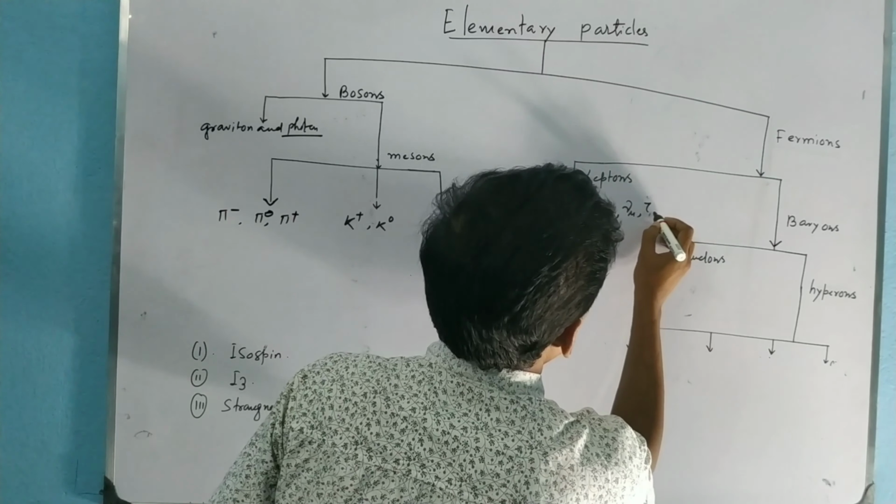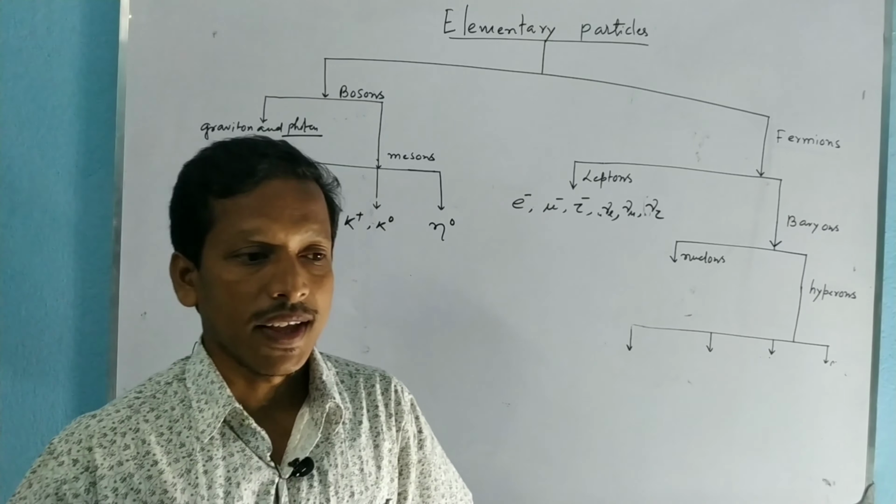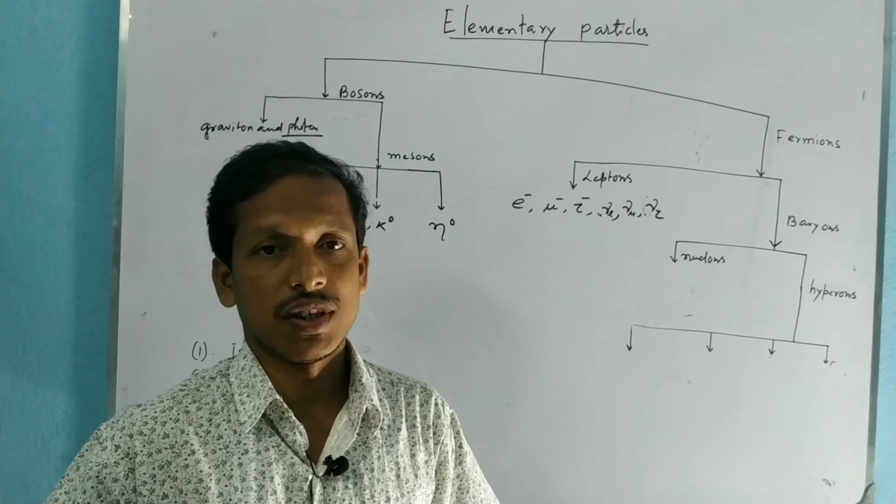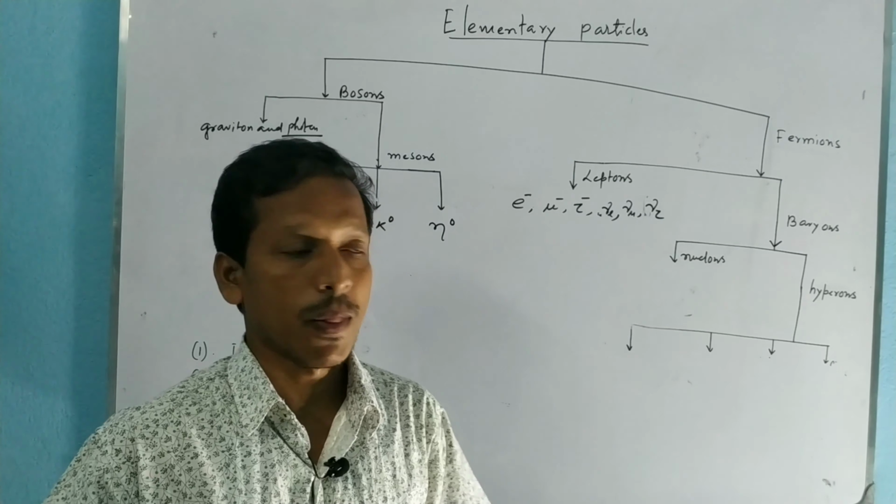All the lepton particles are characterized by a quantum number called lepton quantum number, and in an allowed reaction, lepton quantum number is always conserved. For a lepton particle, the lepton quantum number is 1, for an anti-lepton it is -1, and for a non-leptonic particle it is 0.